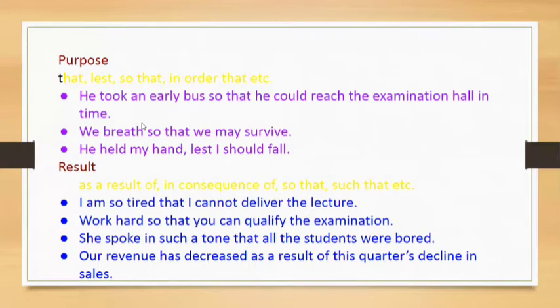We breathe so that we may survive. So what is the purpose? So that we may survive, to survive. This is the subordinating conjunction which denotes purpose, and this is the subordinate clause.